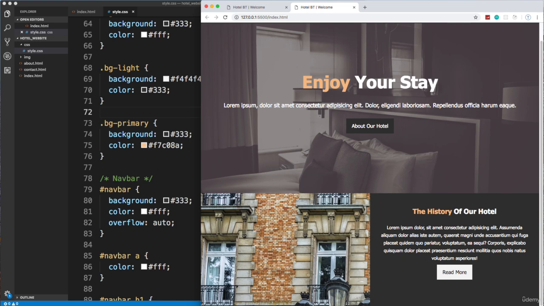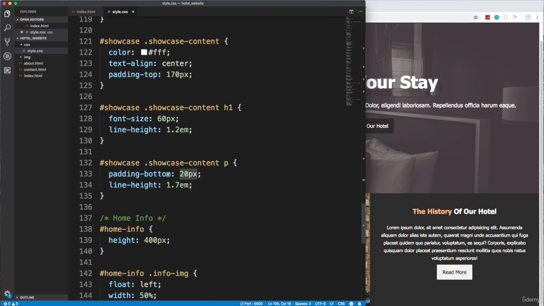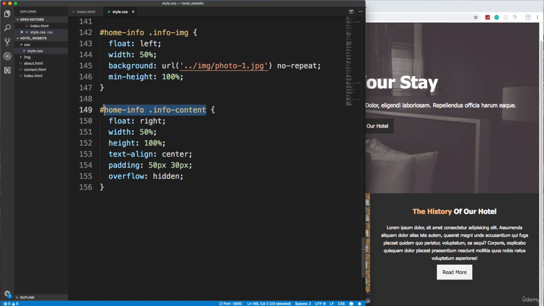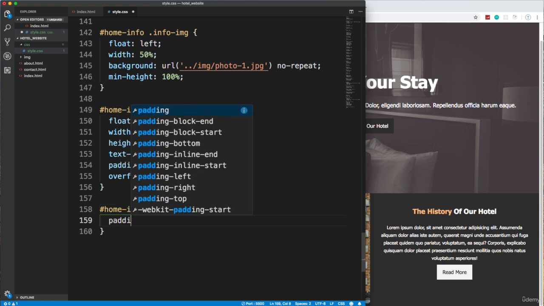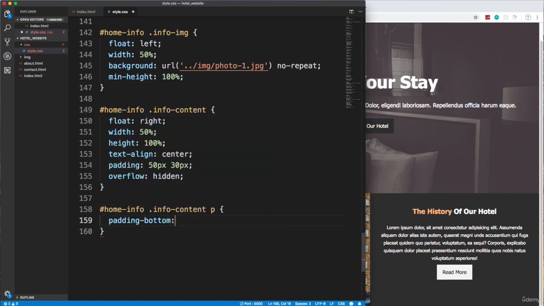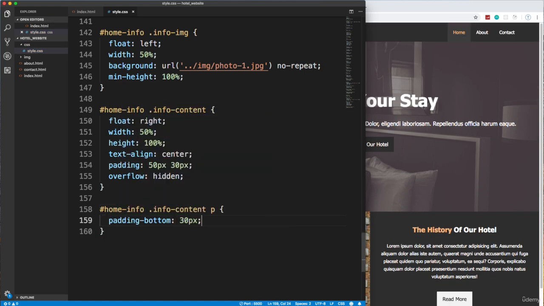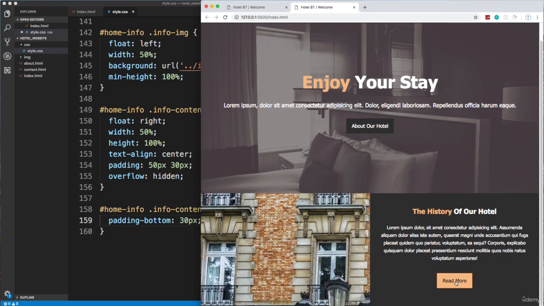So the last thing I want to do here is the content info, the paragraph. I just want to add a little bit of padding to the bottom because you see how close this is. So I'm going to go back down, copy this, and target the paragraph and just say padding-bottom, and let's say 30 pixels. So that'll push it down. And that's it. There we go. So this is starting to look pretty good.